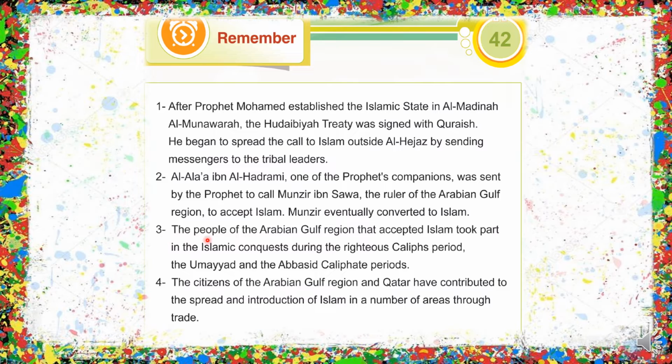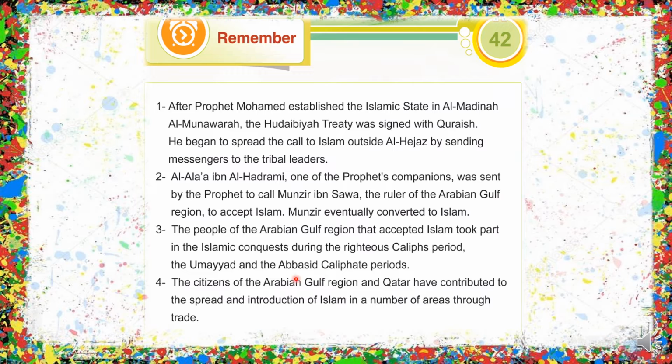Number 3, the people of the Arabian Gulf region that accepted Islam took part in the Islamic conquests during 3 major periods. The first one being the righteous caliphs period, the second the Umayyad, and the third would be the Abbasid Caliphate period. The Umayyad period marked the conquest of Indus and Transoxiana, and during the Abbasid Caliphate period,